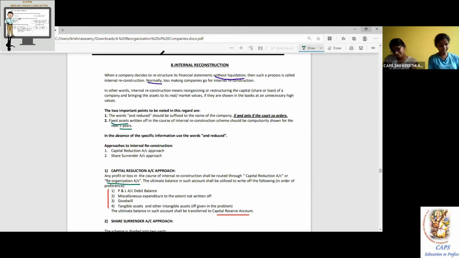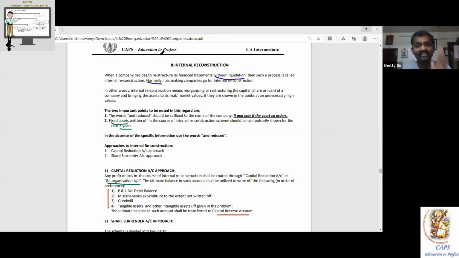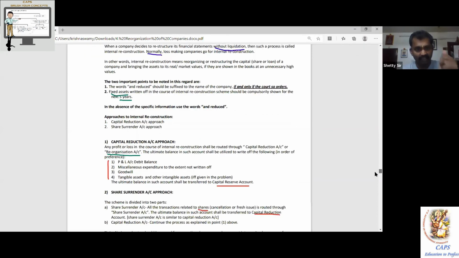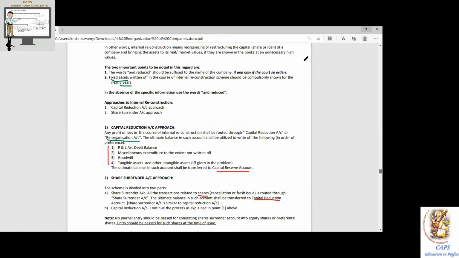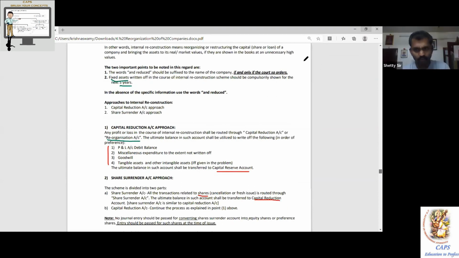First one, P&L account debit balance. Second one, miscellaneous expenditure to the extent not written off. That is called fictitious assets. Today we don't call it a miscellaneous expenditure. There is no such head itself. It is called fictitious assets, like underwriting commission, preliminary expense, deferred revenue expenditure, brokerage, etc. on the issue. All those will come there.